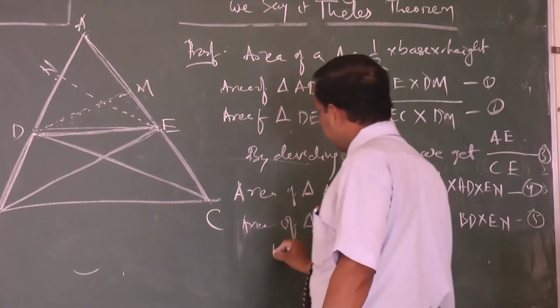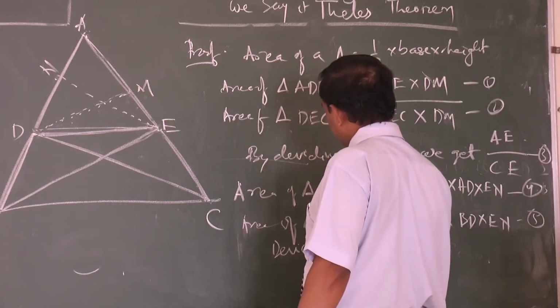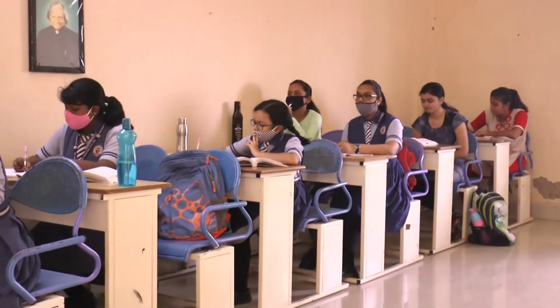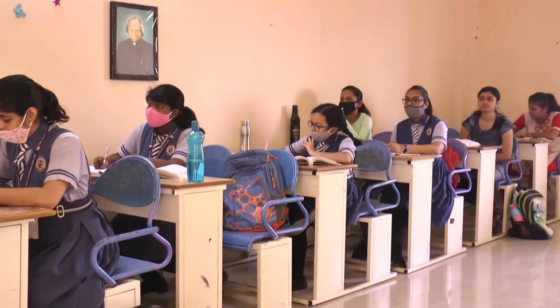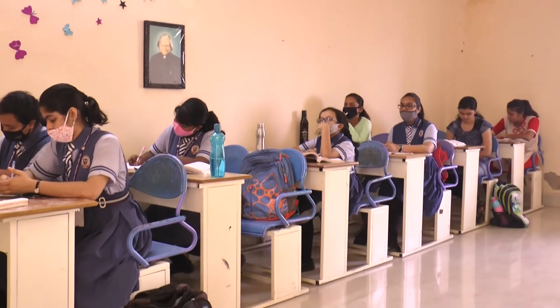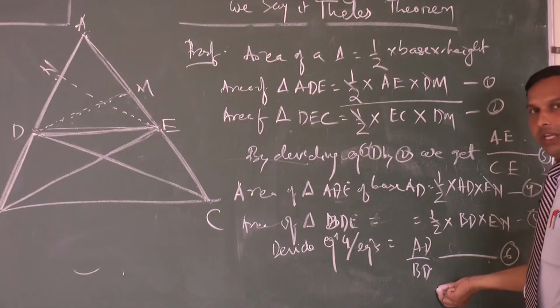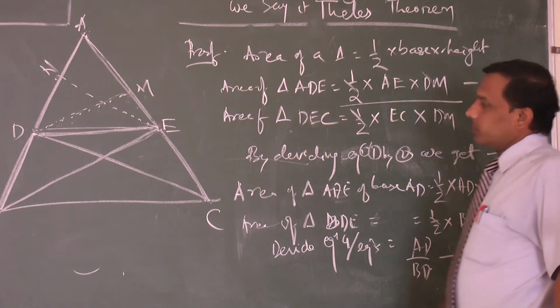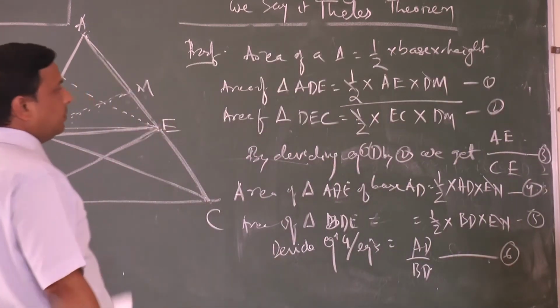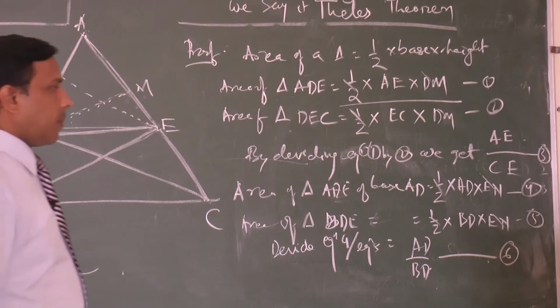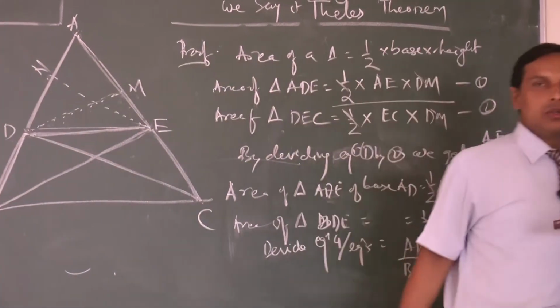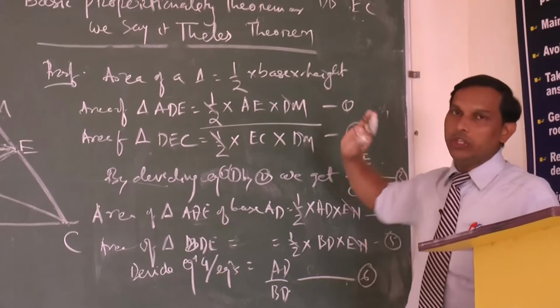Divide 4 by 5. So divide equation 4 by equation 5. What will we get? We are dividing these two equations. So by dividing, half cancels, EN cancels, we are getting AD by BD. This is equation 6. Here you are getting AE by EC. Here you are getting AD by BD. Already the points have come. Now you come to the main part of this, how these two will be related to each other.